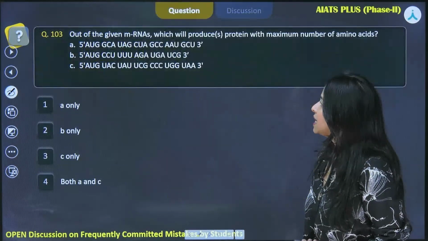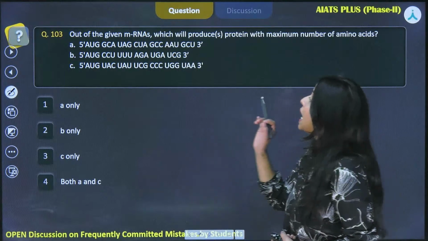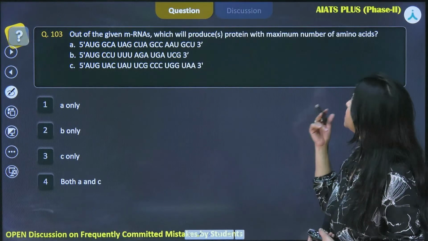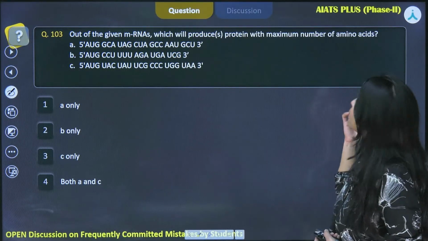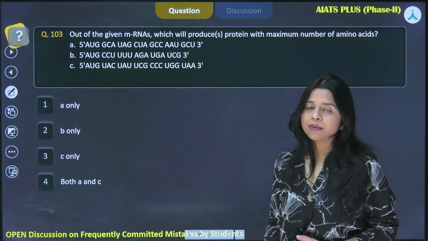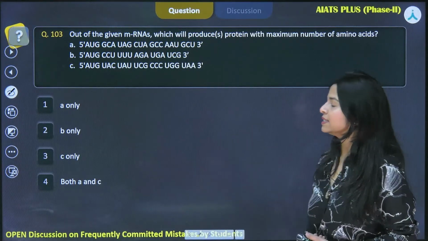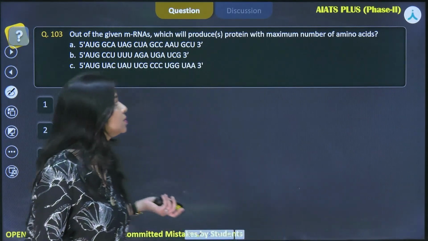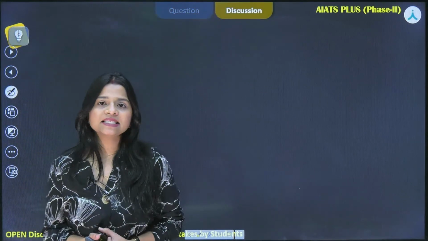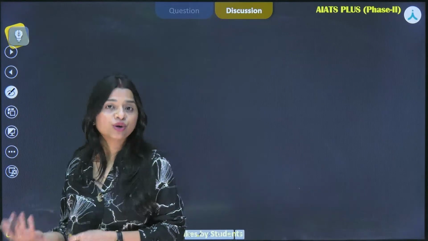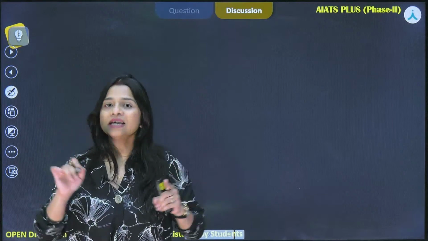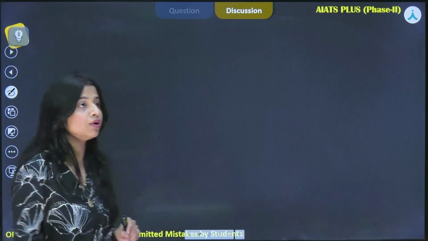Now moving on to our next question, that says, out of the given mRNAs, which will produce protein with the maximum number of amino acids. Okay, so we have been given these particular mRNAs. Now we have to understand what exactly happens when the process of translation is taking place. While we say that there is the presence of a total of 64 codons, we have learned that from NCERT also. There is a whole table given over there of a total of 64 codons, right?